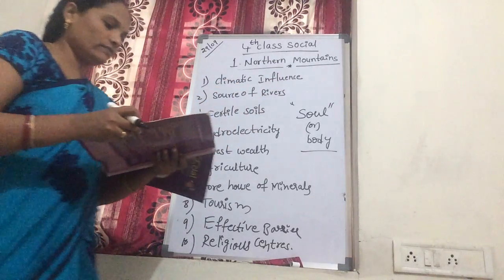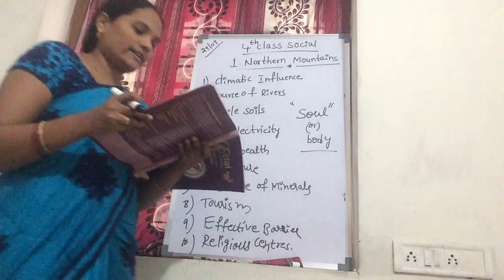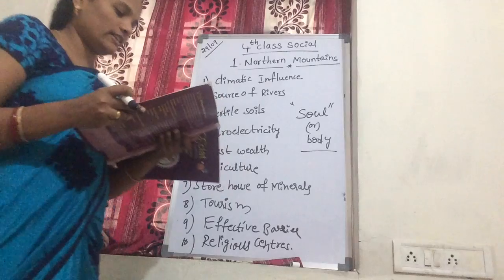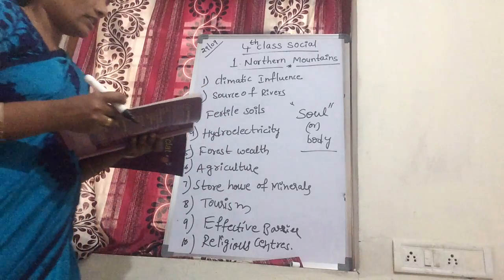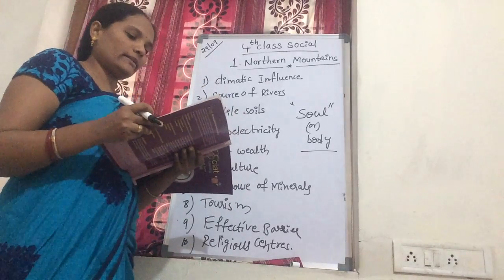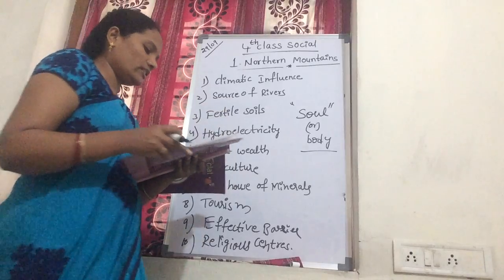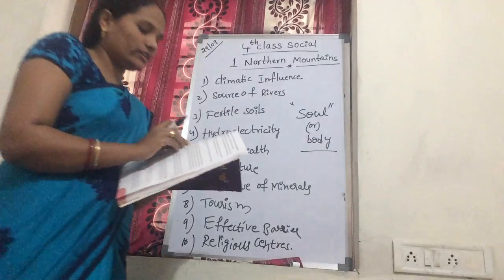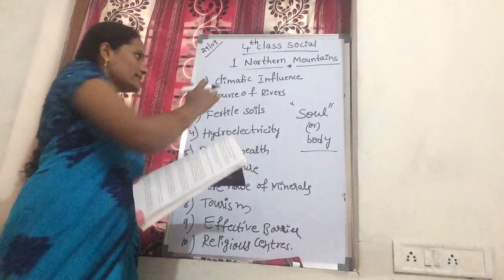In climatic influence, due to their height and direction, these mountains intercept the summer monsoon winds coming from the Bay of Bengal and the Arabian Sea. This causes precipitation in the form of rain and snow.